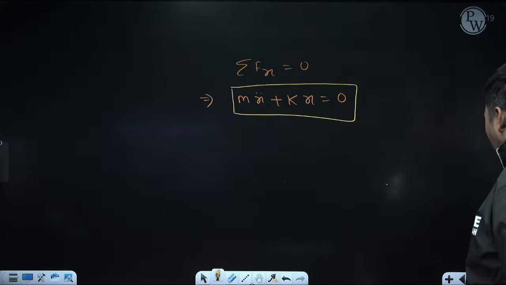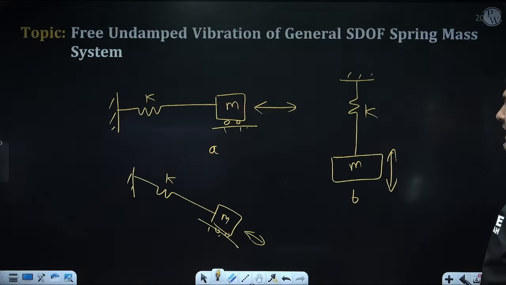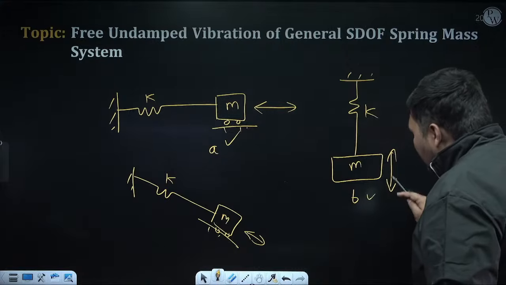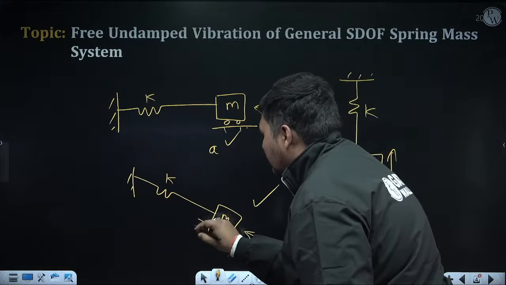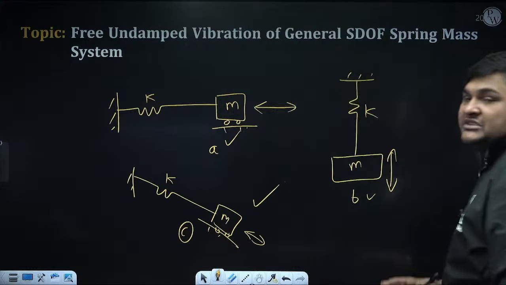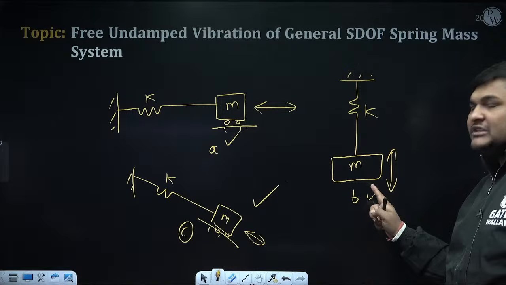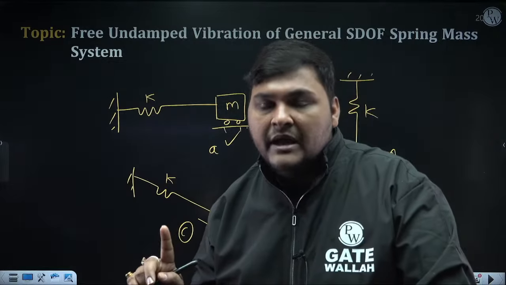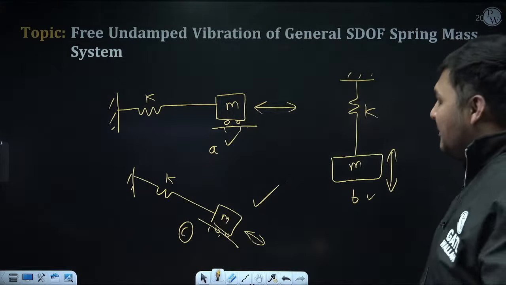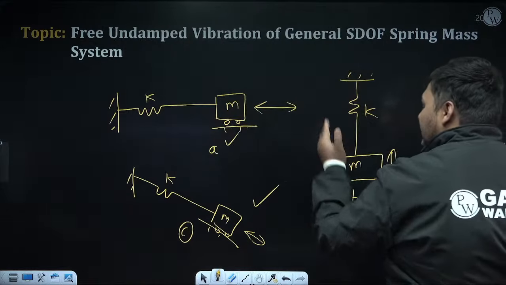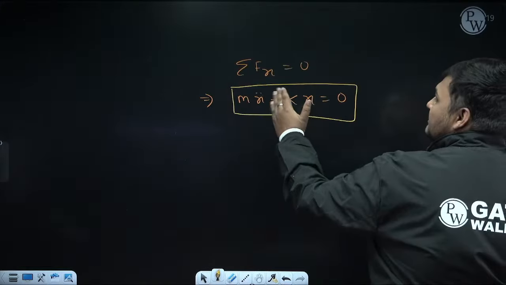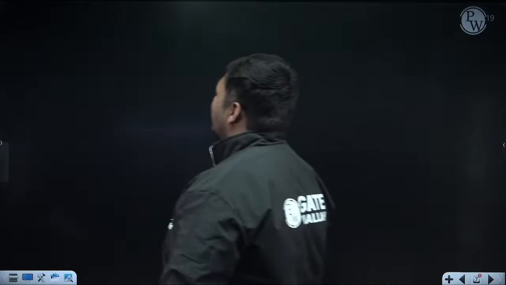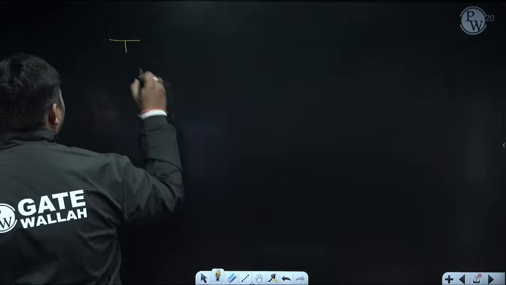Okay, now if I am saying it is the governing equation for general case, I derived this equation for case A, but this equation is valid for case A also, case B also, and case C also. I am just proving this. If you derive this equation for case B also, you will get the same equation. Just for understanding, I am proving this. But at last remember, if it is general case, whether diagram is like this or like this or like this, governing equation will always be this. You need not do the derivation. Just for understanding, I am doing this derivation for diagram B also. But again, same equation will come.